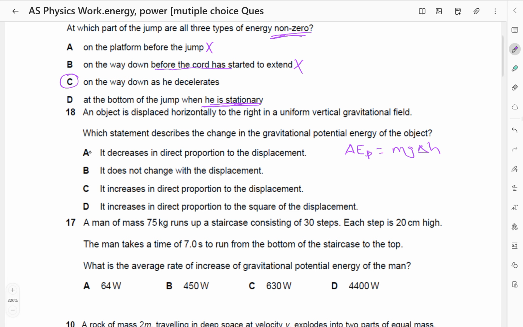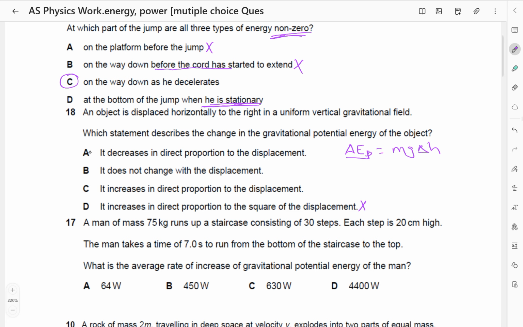It decreases in direct proportion to the displacement. It does not change with the displacement. It increases in direct proportion to the displacement. It increases in direct proportion to the square of the displacement. So this one is already wrong.